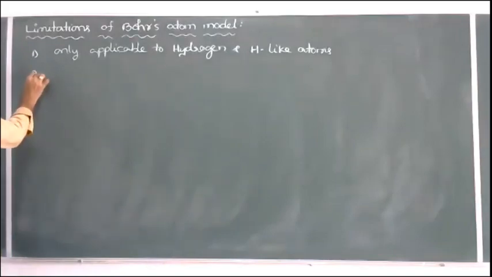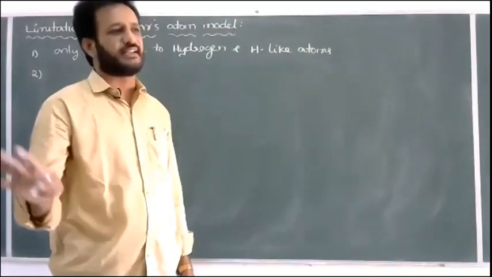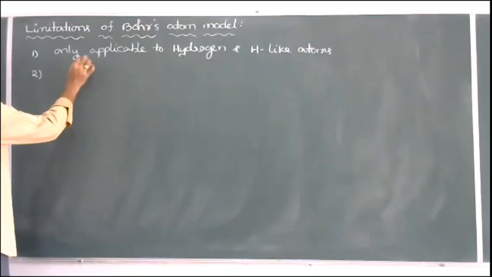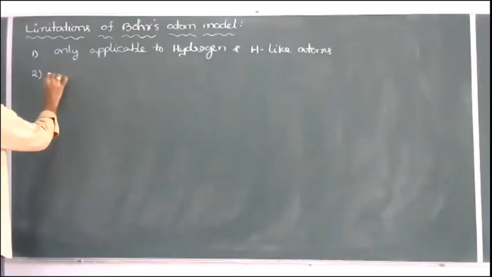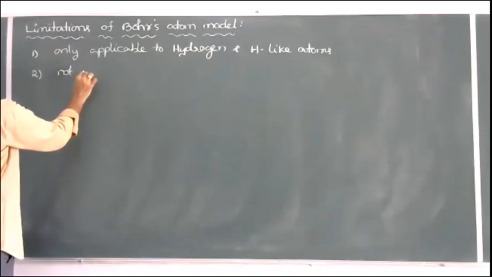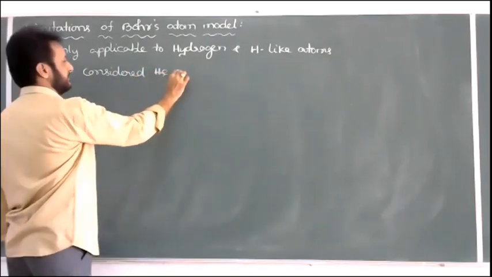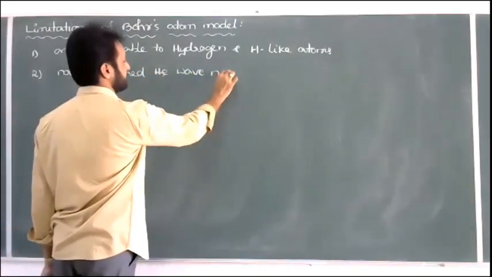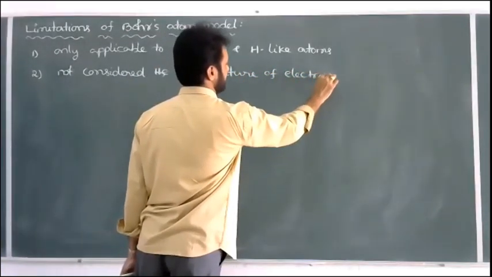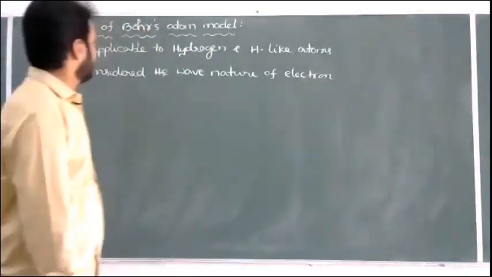Second one. Bohr's model does not consider the wave nature of the electron. He thought the electron is only a particle, and he did not explain the wave nature concept. That's one more drawback.